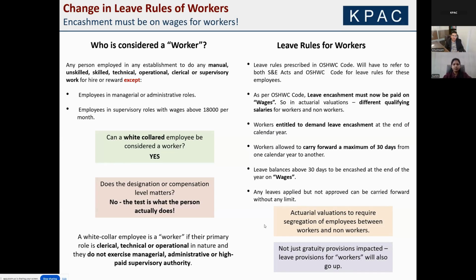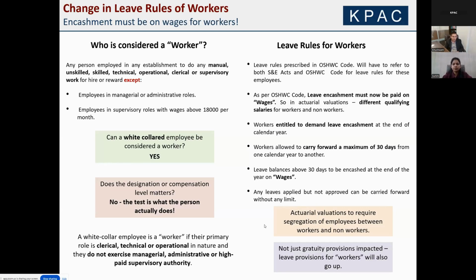It states that any person employed in any establishment to do any manual, unskilled, skilled, technical, operational, clerical, or supervisory work for hire or reward, except employees in managerial and administrative roles and employees in supervisory roles with wages above 18,000 per month.